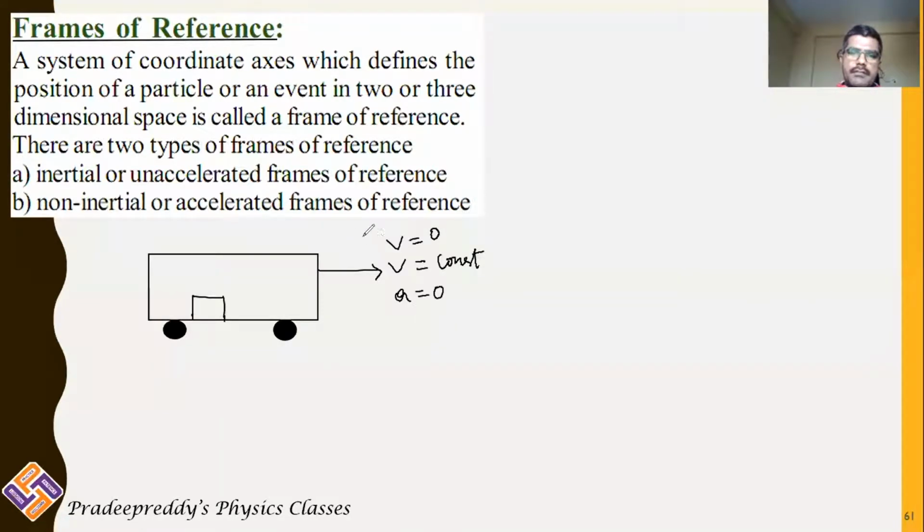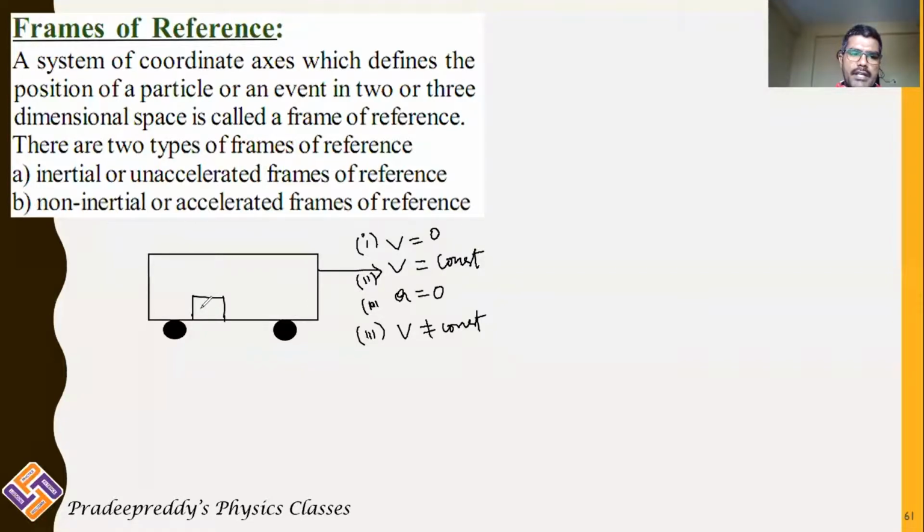This is the first condition. Second condition, velocity may be constant. Third condition, velocity may not be constant. If there is any vehicle on the road, it can have three possible cases. It can be in the rest position, it can move with uniform velocity, or it can move with variable velocity. If it is moving with variable velocity, it is accelerating. If it is moving with constant velocity, it has uniform motion.